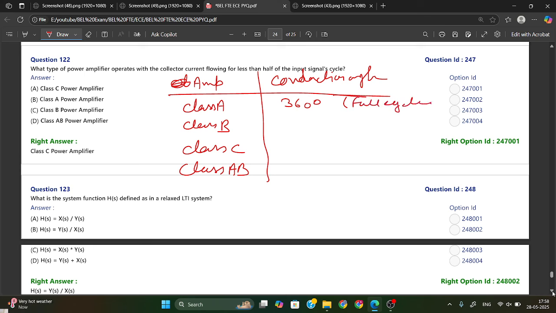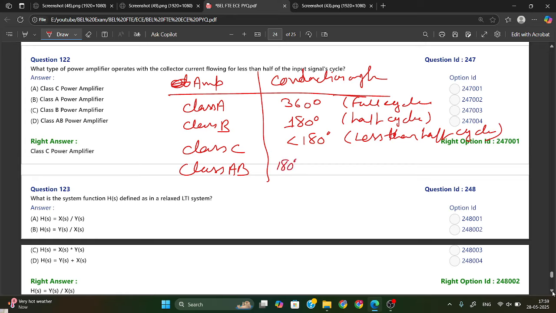For class B it is 180 degrees, or half cycle. For class C it is less than 180 degrees, or less than half cycle. And for AB it is between 180 and 360 degrees. Here they have said less than half of the input signal, which is less than 180 degrees, that is class C. So class C power amplifier is your answer.